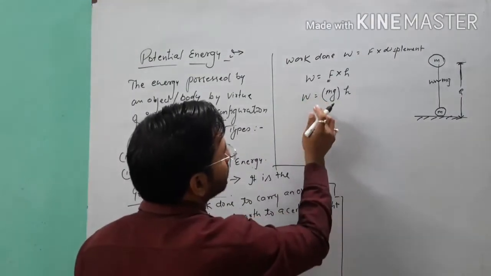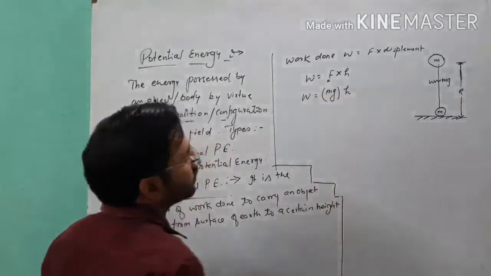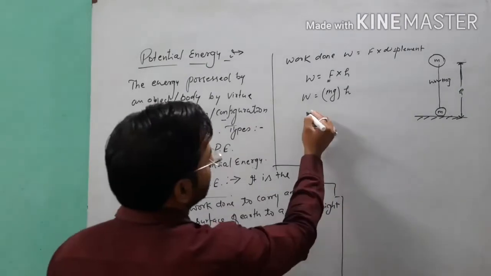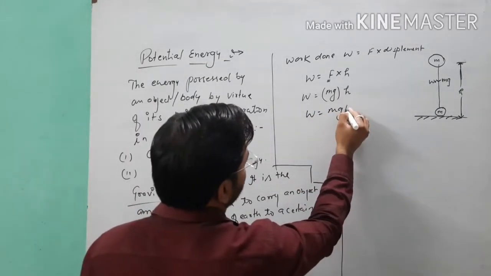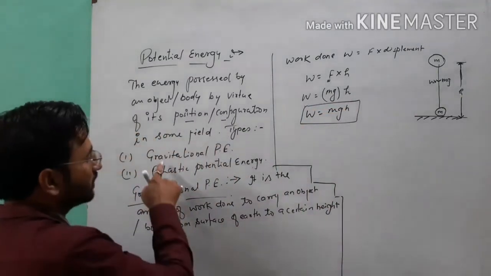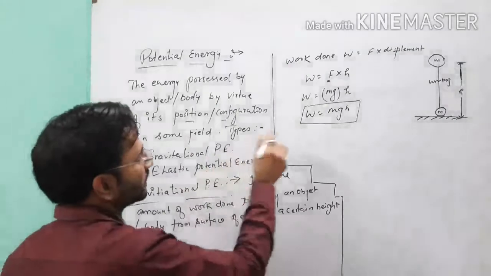So W equals mg into h. This is the amount of work done to carry the object, and this work is stored as the potential energy of the body, which is called gravitational potential energy.